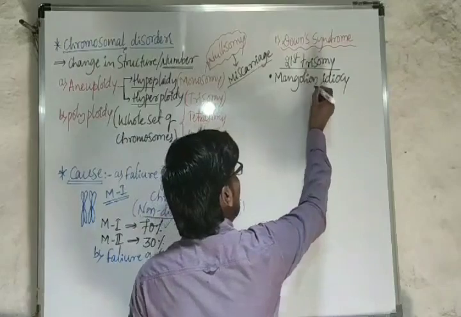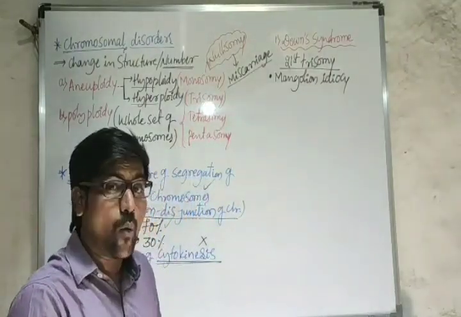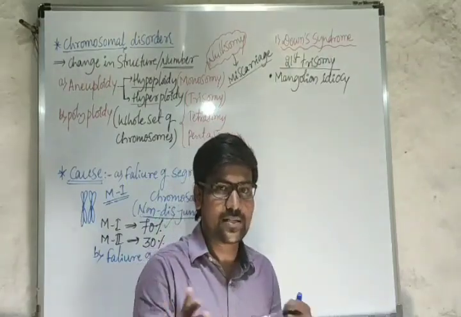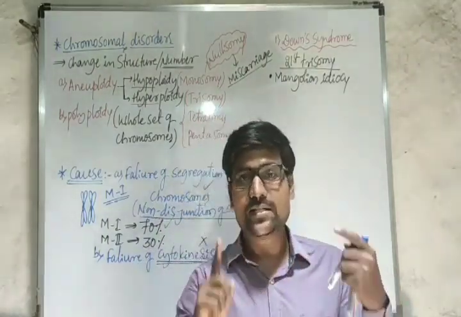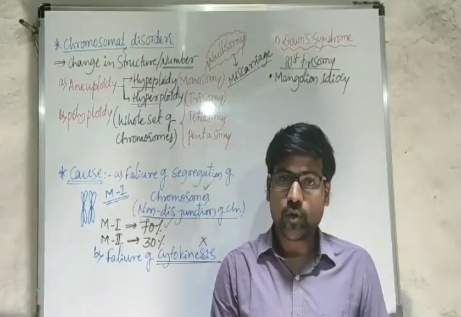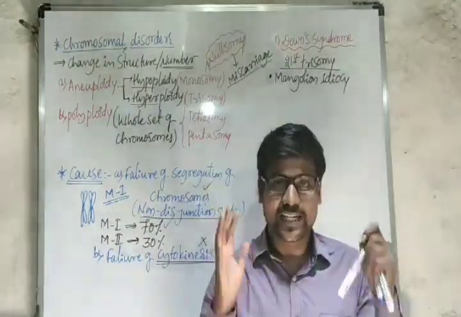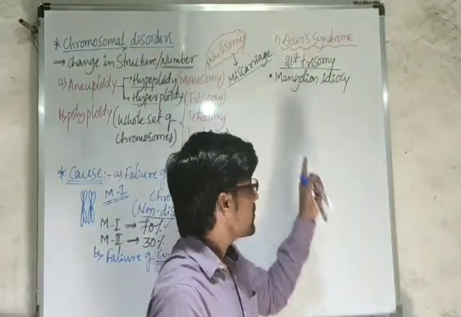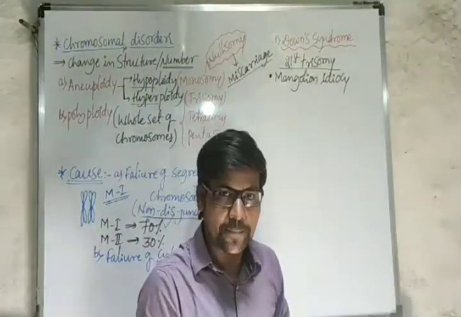Mongolian idiocy or Mongoloid idiocy. What it indicates is that there is one particular race among human beings, the Mongolian race. Down syndrome people appear with a facial morphological texture like that race. So this is the Mongoloid idiocy condition.